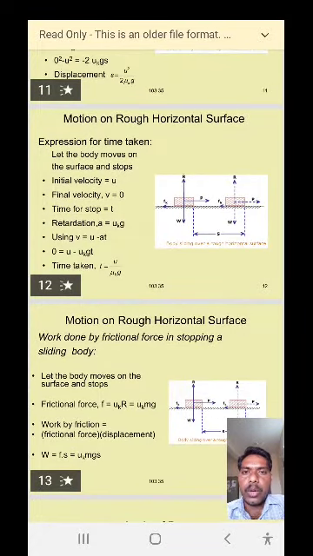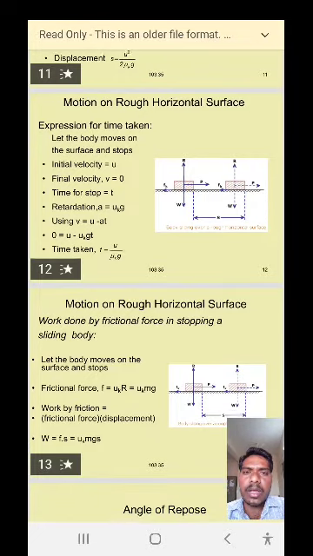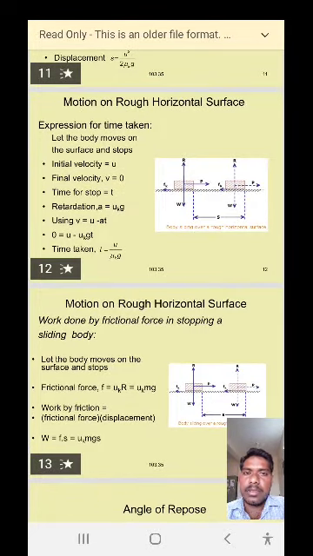Now we have to determine the time. So the expression for the time taken by the body to come to rest, or to travel a distance s on the rough horizontal surface.